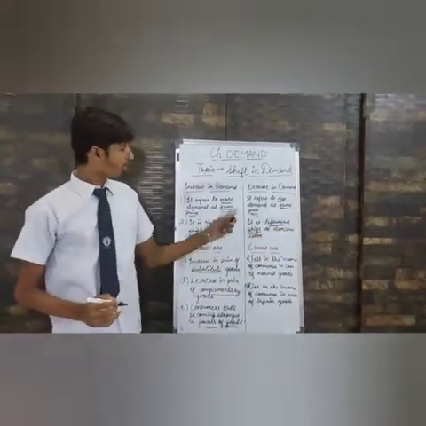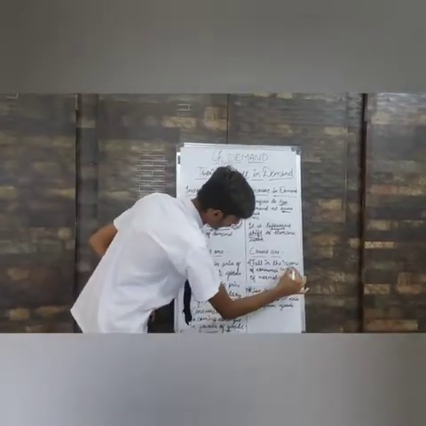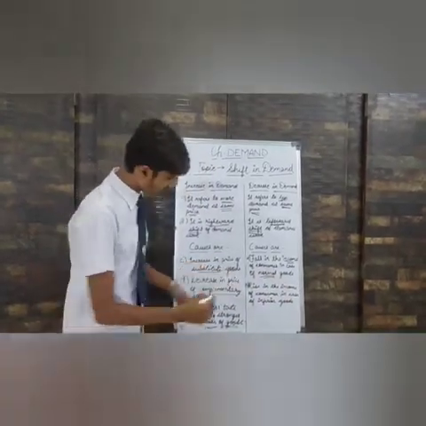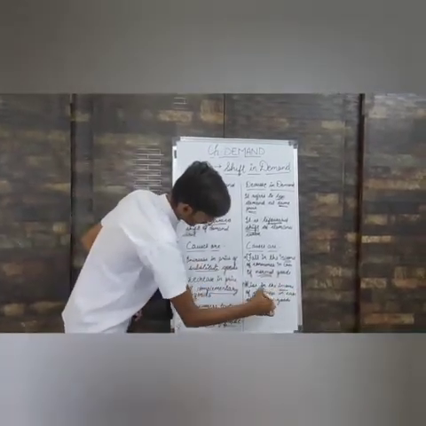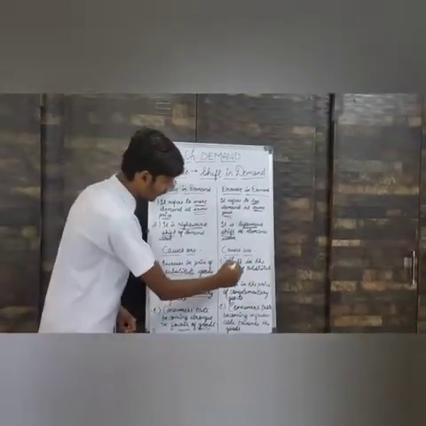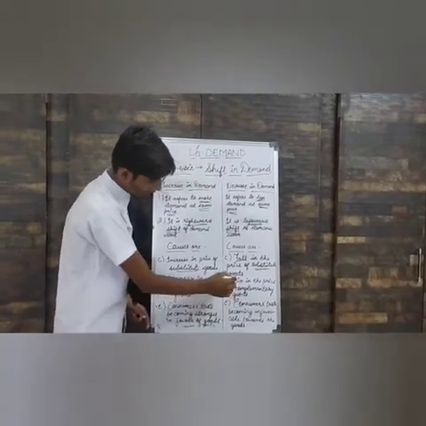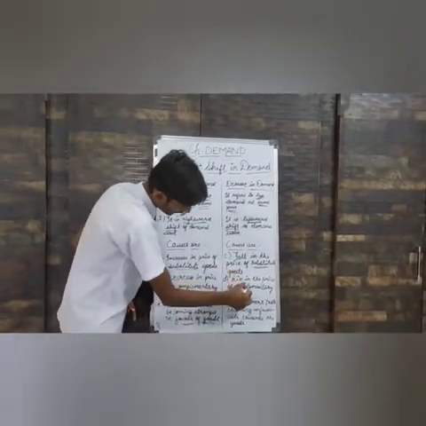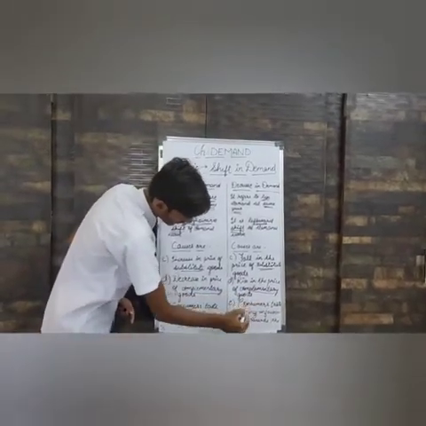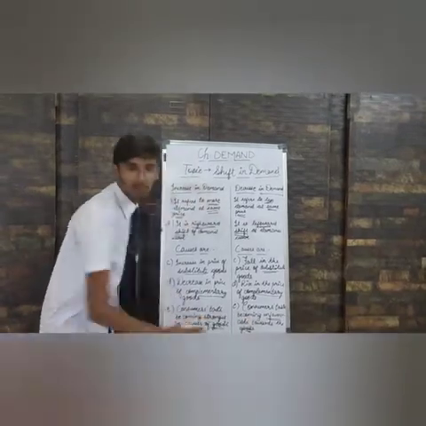Now we'll talk about the causes of decrease in demand. First, fall in the income of consumer in case of normal goods. Second, rise in the income of the consumer in case of inferior goods. Now third point, fall in the price of substitute goods. Fourth, rise in the price of complementary goods. And the last, consumer taste becoming unfavorable towards the good.